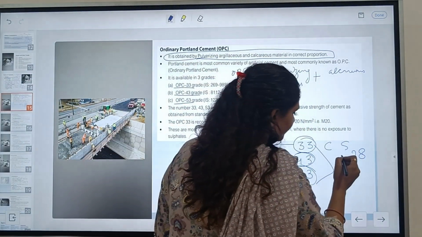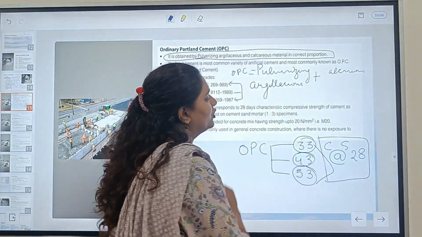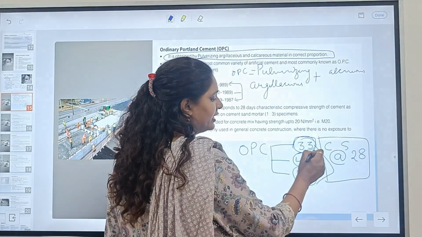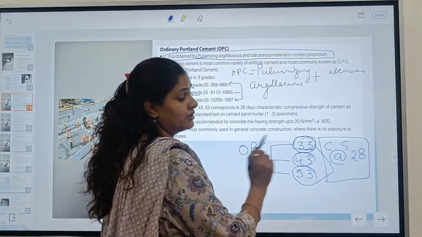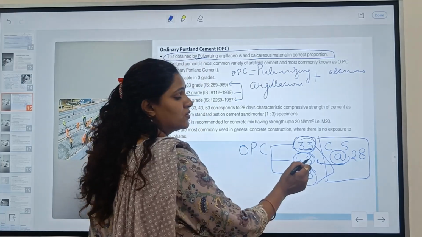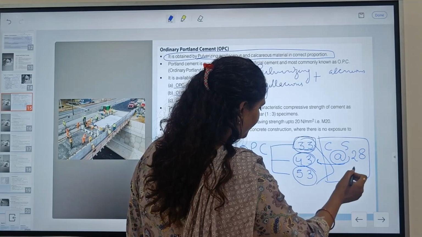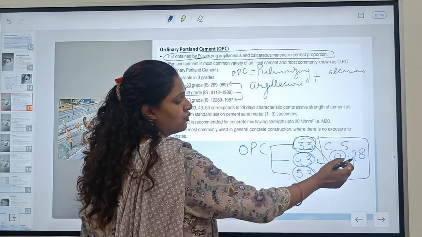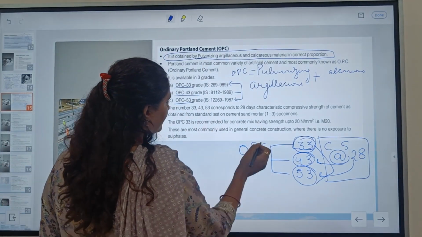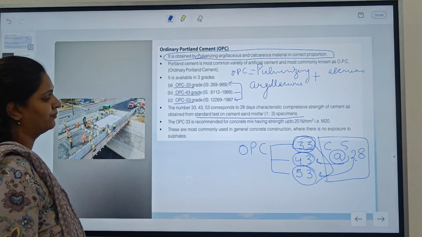When we use OPC 33 grade cement, it shows its compressive strength after 28 days. Same as 43, after 28 days it shows 43 compressive strength, and 53 shows compressive strength after 28 days, obtained as a standard test on cement and sand mortar.